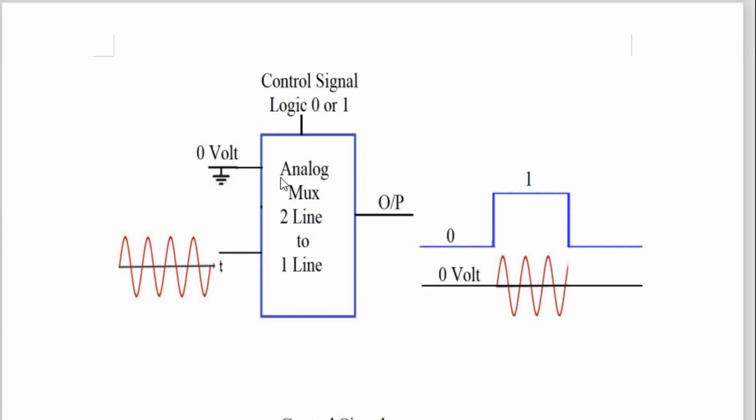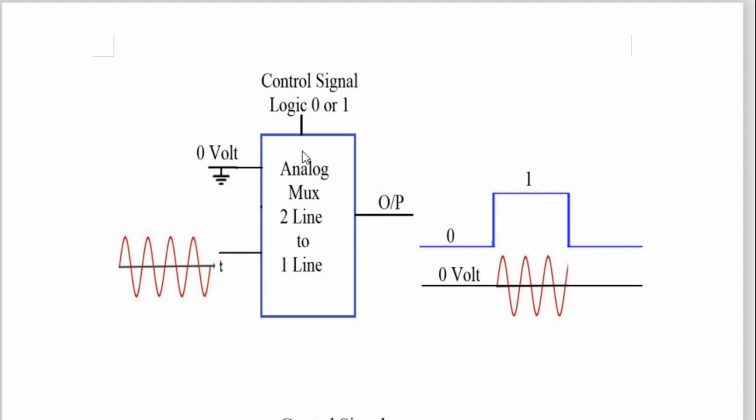The circuit is very simple. You must have a carrier signal, meaning a sine wave. So I have a sine wave. I have given this sine wave to a multiplexer circuit, an analog multiplexer, 2 line to 1 line. Suppose this is channel 1. At this channel 1, I have applied 0 volt only. And because it is an analog multiplexer with 2 inputs and 1 output, at this other input I have applied the sine wave.